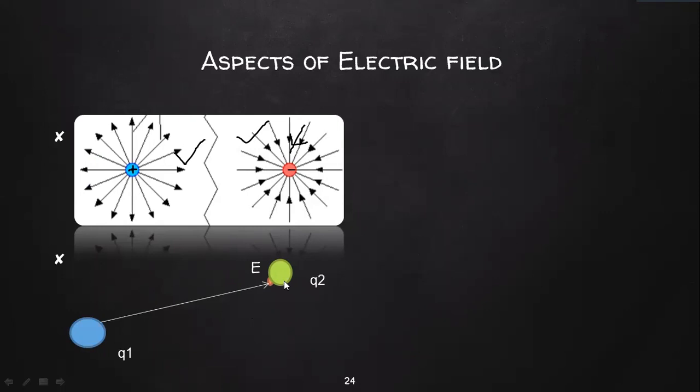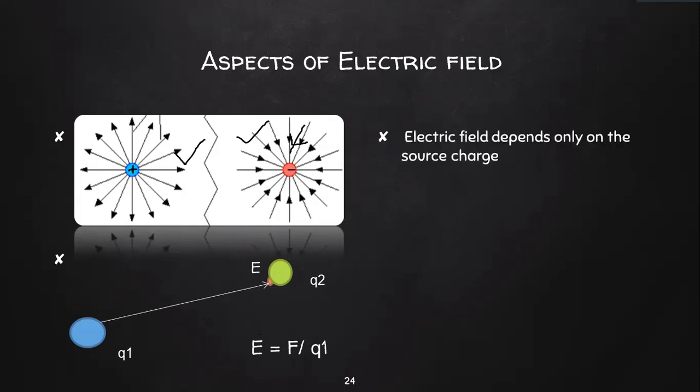So what happens? The electric field at the point is equal to F by Q2. What does Q2 have to do with this? Q2 does nothing here. So the influence of Q2 on the electric field is nothing. It is the source charge that is responsible for the entire electric field.